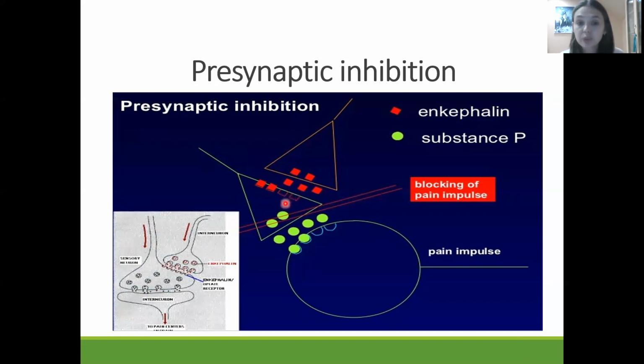As a result, calcium will not enter the presynaptic terminal, it will not bind to the vesicles, and the vesicles will not release substance P. We know that substance P is a neurotransmitter responsible for transmission of pain sensation. So enkephalin blocks the release of substance P, and as a result the person will not feel sharp pain; the pain sensation will be reduced.